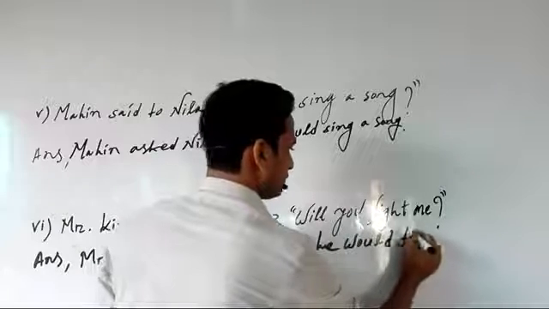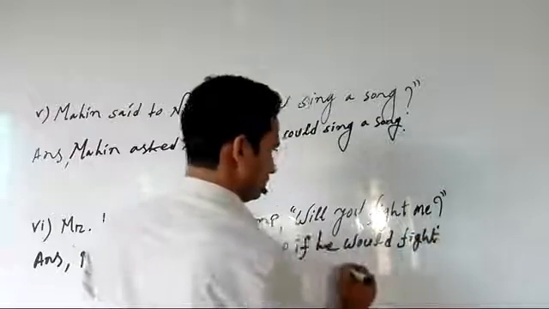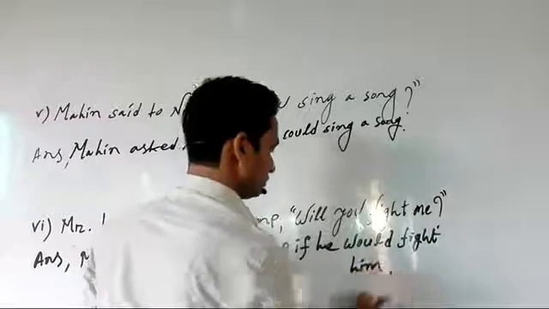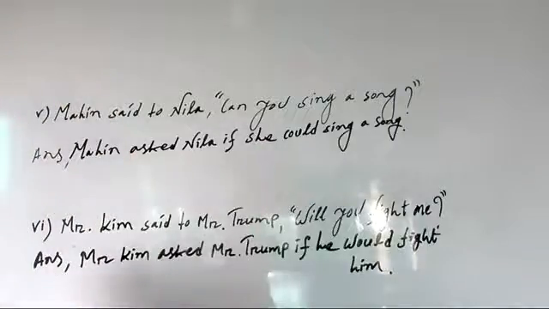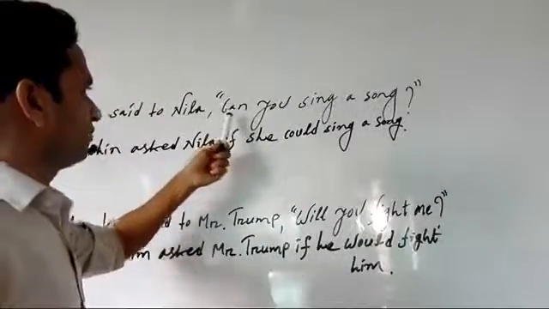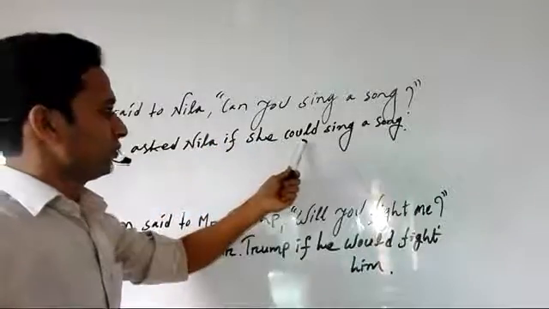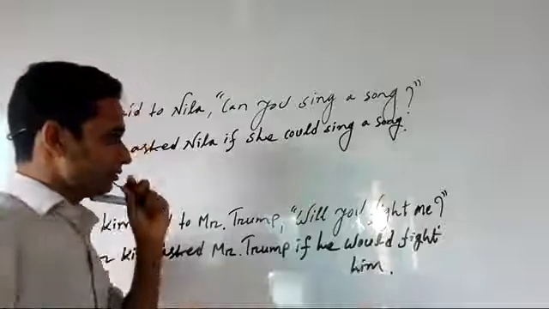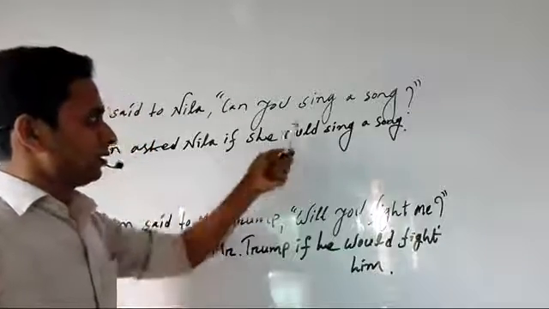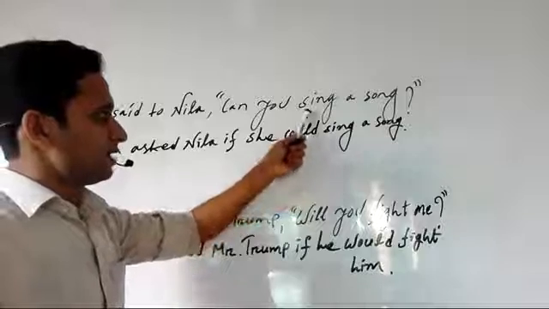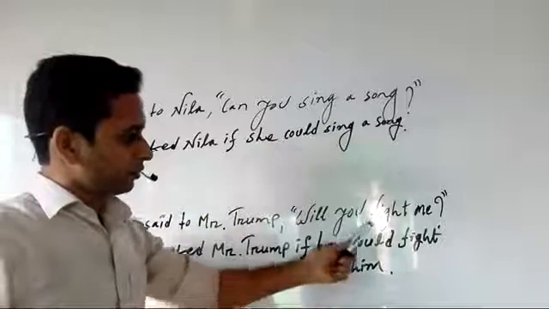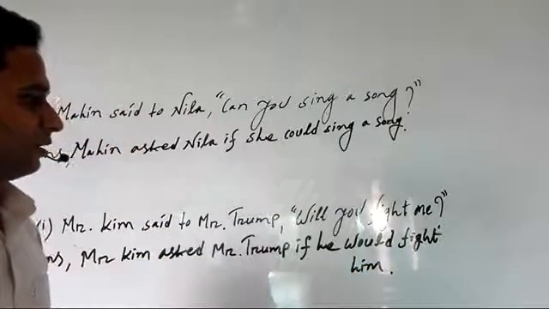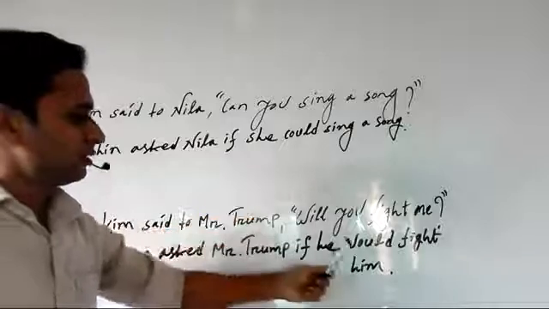Fight. Me will be changed to him. When the modal auxiliary verb can changes to could, or will changes to would, then the principal verb or action verb remains unchanged: sing, fight. Because the changed form of the modal auxiliary verb is could.